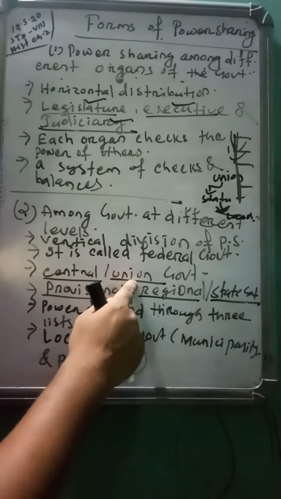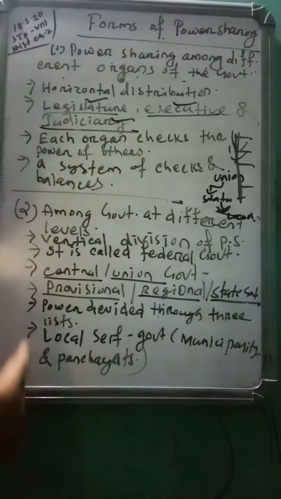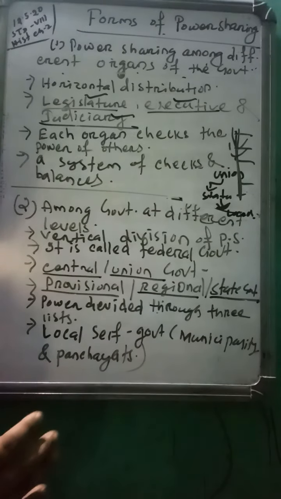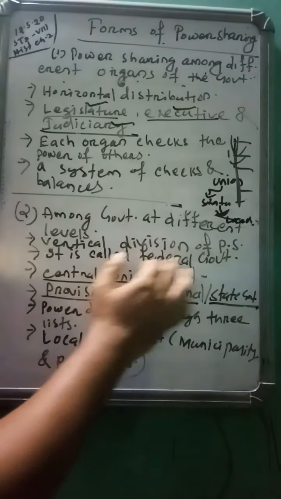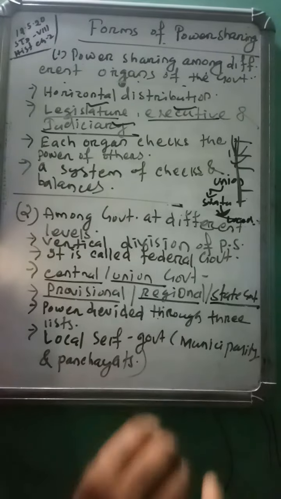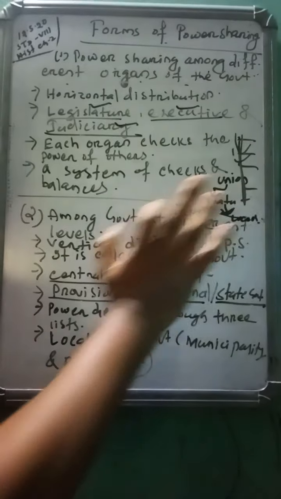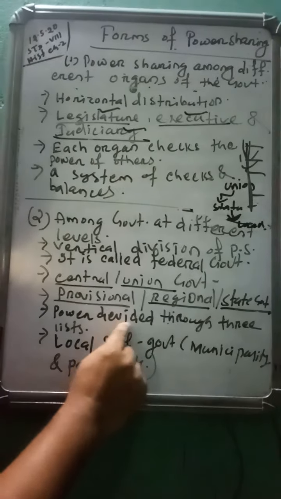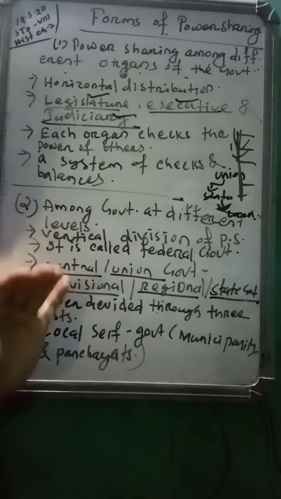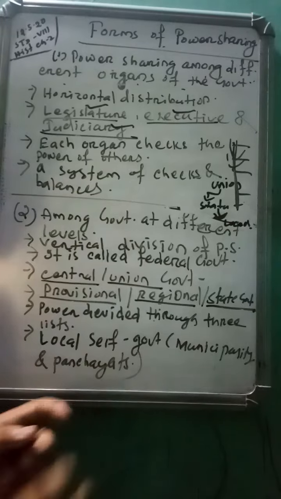The central or union government is the topmost, and the provincial level is as per the state government, and it is called the federal government. This type of division is known as federal division, and we will discuss more about the federal division of our country in chapter 2, which is named Federalism. This is also called the vertical division of power sharing. Power is divided through 3 lists. We will discuss this in the second chapter, as we also discussed it in class 8. The 3 lists are the union list, state list, and concurrent list.